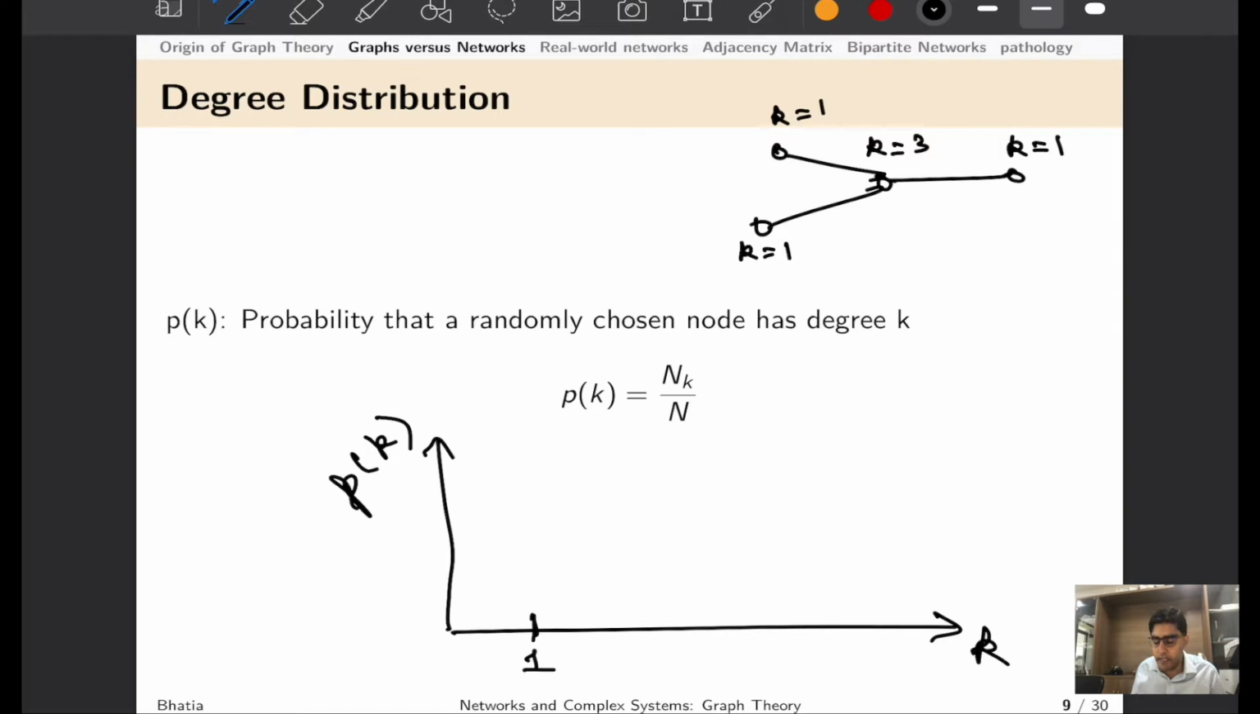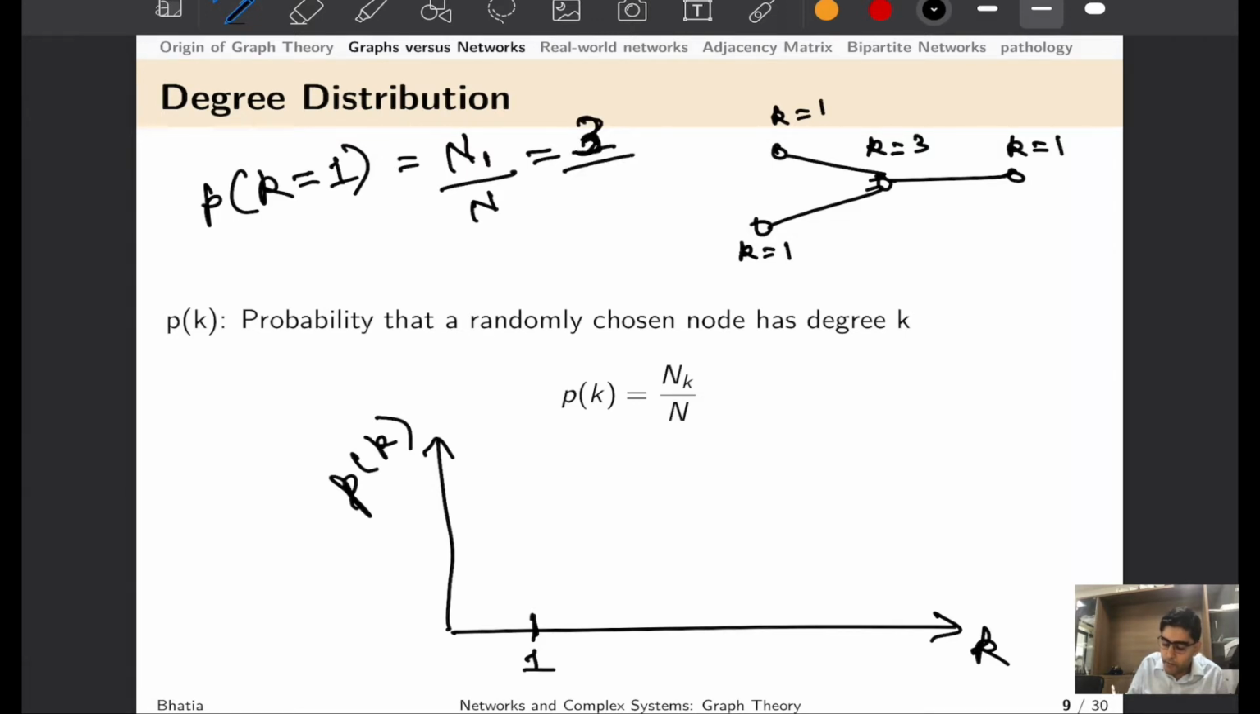The question that I am asking is that if I randomly select a node from this network, what is the probability of finding a node with degree equal to 1? As you can see, there are 2 nodes of degree equal to 1 out of 4 nodes. Hence the probability of finding a node with degree equal to 1 is the number of nodes that have degree equal to 1 divided by the total number of nodes. Here n1 is equal to, in fact 3 nodes have degree equal to 1, and divided by 4. So the probability of finding a node with degree equal to 1 in this case would be 3 by 4.